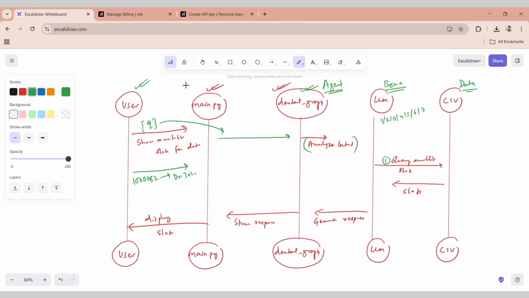So in this case, it will be getting the availability for this particular doctor for this particular patient ID, right? So let's say here we are calling tool number 3. So that is how the flow will be. It's very simple. So this is a very high level flow. When we jump into the code, we will try to get into more and more understanding. I hope this is clear.